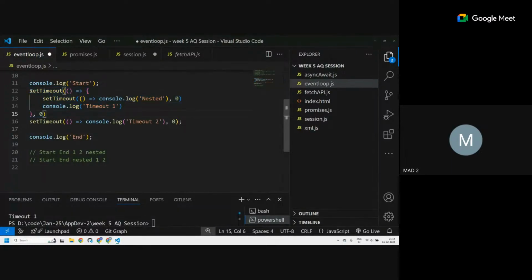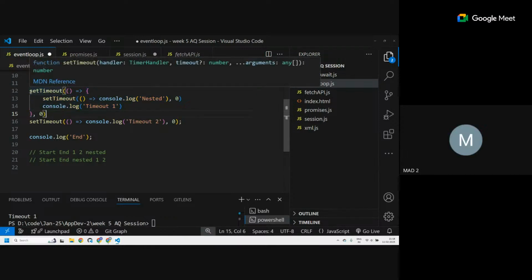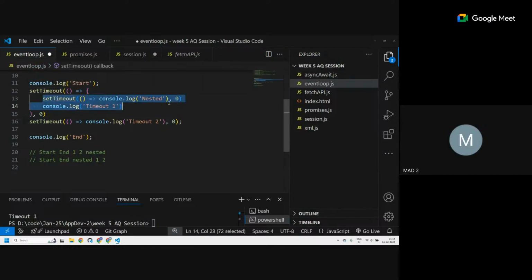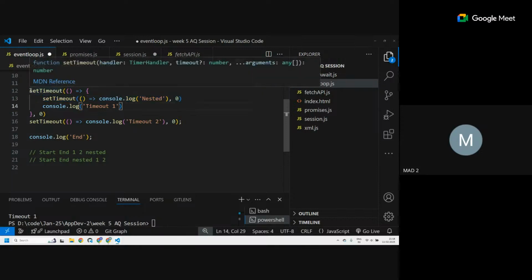There is a set timeout over here. This is an asynchronous task, the code of which will be executed later on. Code inside it, this thing, these pink brackets, will be executed later on, not right now. Everyone with me? Okay. So that means this inner set timeout has not been executed yet. It's not in the web API right now. Only the outer one is there.